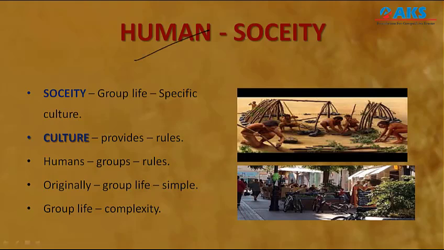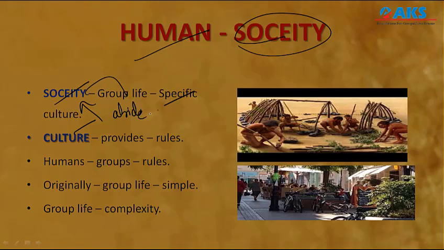Now let us understand humans and society. Society, what do you mean by society? Society means it is a group life. It is not only a group life, but this group life has a specific culture, and those people who are willing to stay in the group have to abide by those laws. Okay, so here you can see this is very simple.